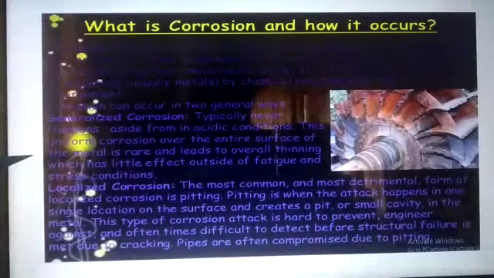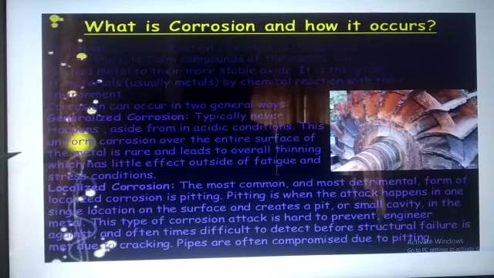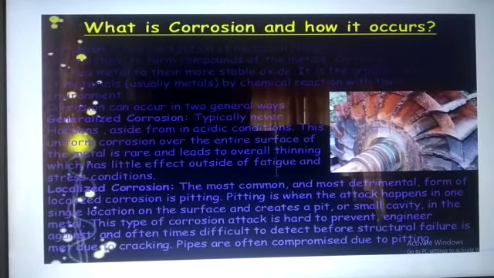Now let us see what is corrosion. Corrosion, how does it occur? Corrosion is an oxidation of the metals. Two things are required for it, that is oxygen or the air and the moisture, which is available everywhere. So when the metals are kept open, these two things help in corrosion. Corrosion is a process, or you can say a slow eating of the metal by the action of air and moisture on their surface.